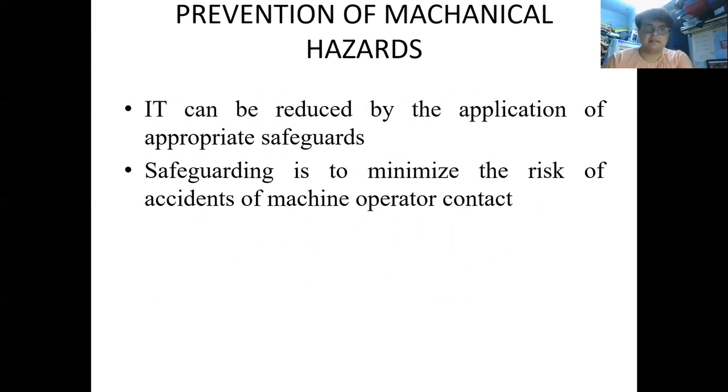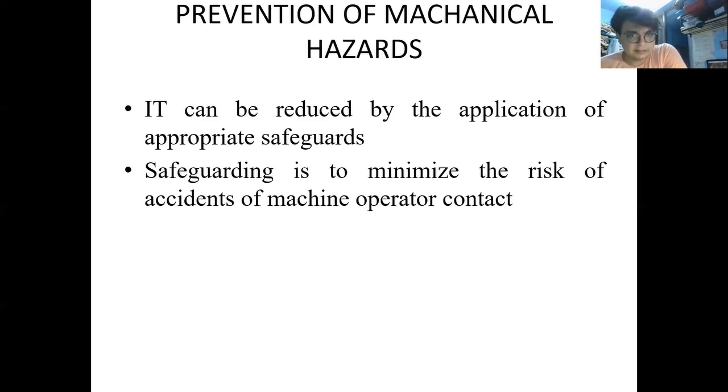Prevention of the mechanical hazard. It can be reduced by application of the appropriate safeguards. The worker should wear the safeguards. They should have the safety precautions in their mind properly. They should be properly trained regarding what to do when the hazard takes place. They should be clear in their mind what steps are going to be taken, what clothes they should wear, and what all other safety measures are required, and all this should be given to them prior to their application in the industry.